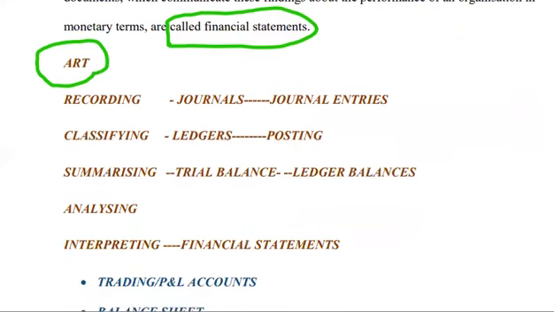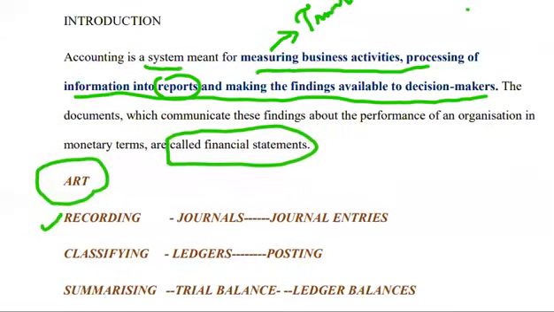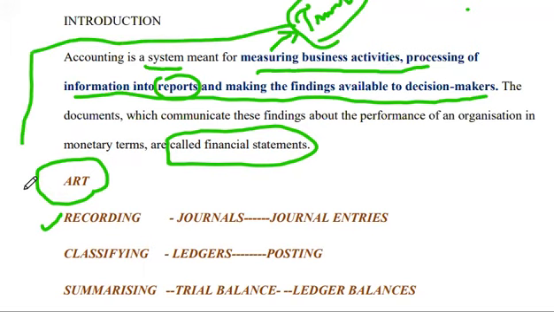now let's check out the different processes involved in accounting. First, the initial step is recording. We have seen that we are measuring activities, which we call transactions, and these transactions are recorded.